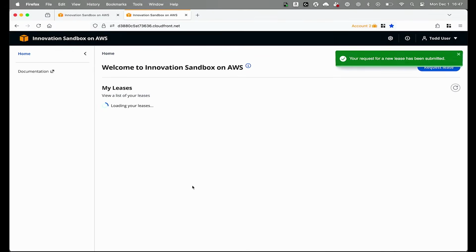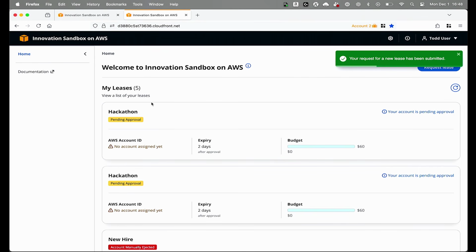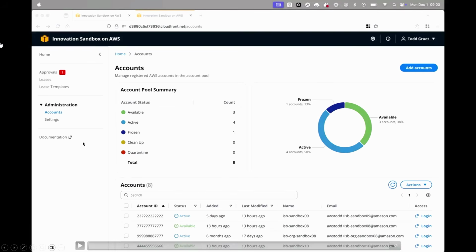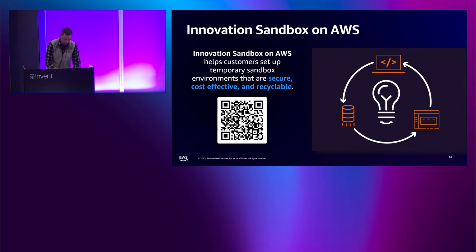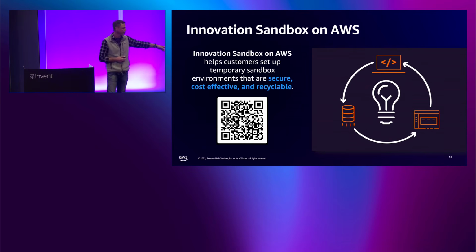I'm going to finish the request. Now it has completed. Okay. Let me jump back. All right. Here's the QR code for Innovation Sandbox.